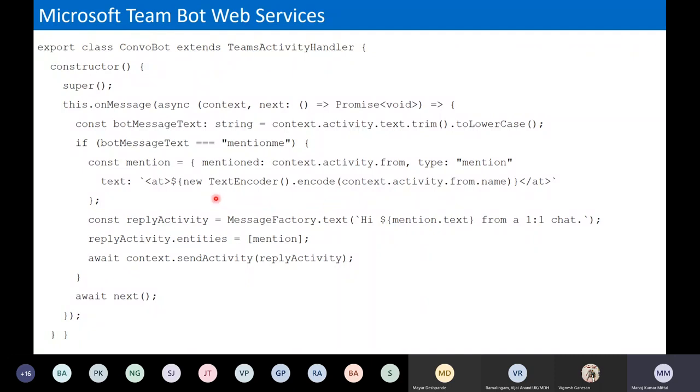Okay, and then another important activity: here we are using the message factory. Basically, the message factory helps to gather all the information which we need to throw into our conversation boxes. It's just storing it into a variable as an activity reply, and then we use the context's send activity. We can also use send activities to send multiple activities. Similarly, we can post multiple messages. So this is the basics in the Teams context. When we are talking, it will keep using these types of contexts, activities, send activities, and message factories. This will keep coming into the code structures.